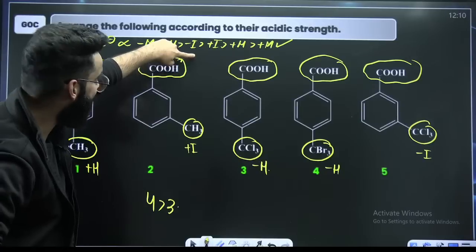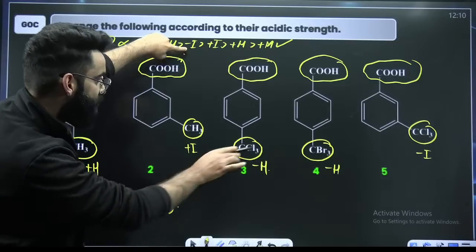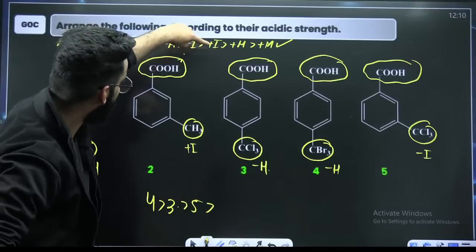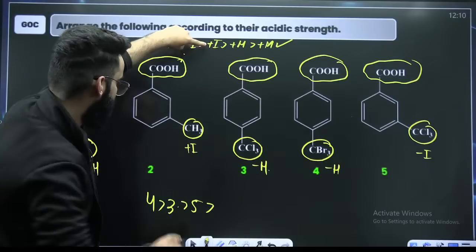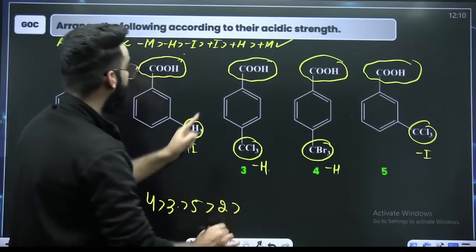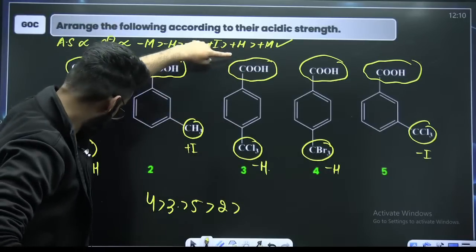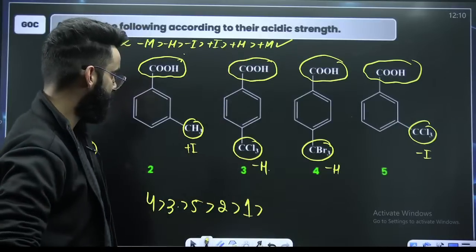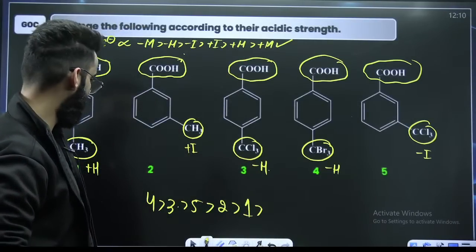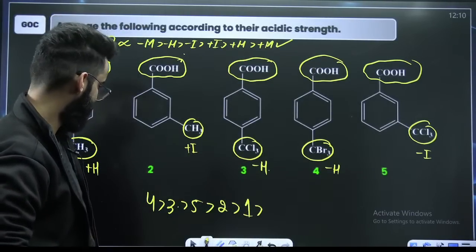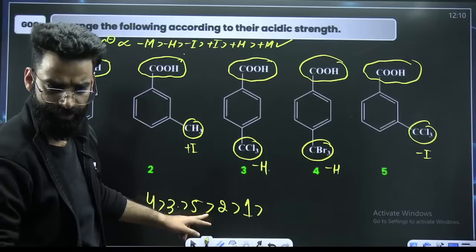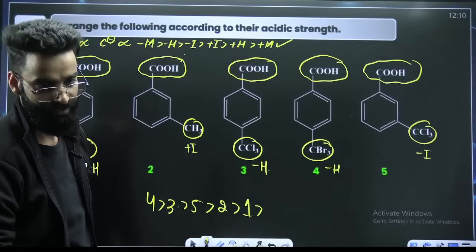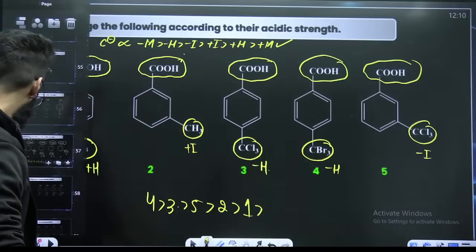Is there anyone showing minus I? Yes, there is one showing minus I. That is the fifth one. After minus I, is there anyone showing plus I? Yes, there is one showing plus I. That is the second one. Is there anyone showing plus H? Yes, there is one showing plus H. That's the first case. After plus H, is there anyone showing plus M? There is no plus M. This is the order. 4, 3, 5, 2, 1. Did you write the same? 4, 3, 5, 2, 1. Yes. Amazing. Good job, guys.